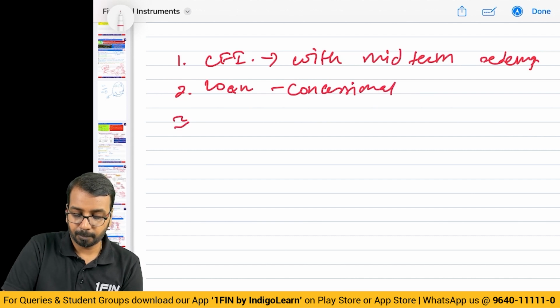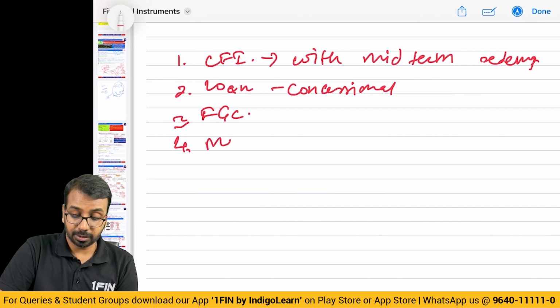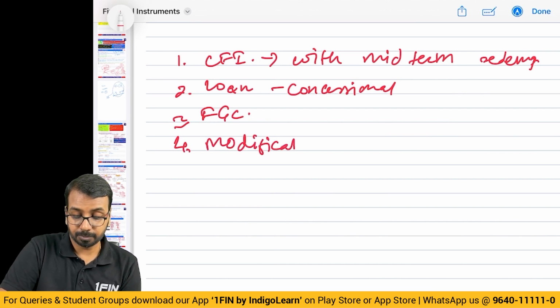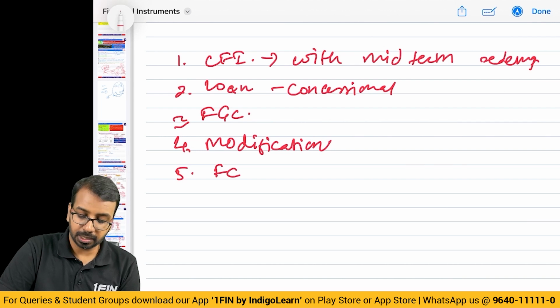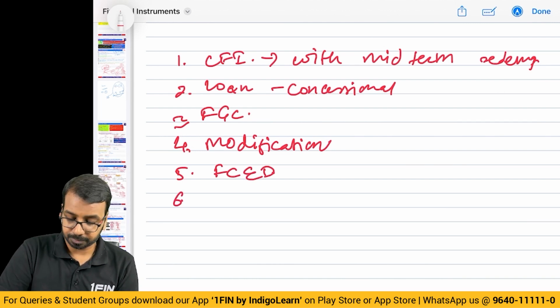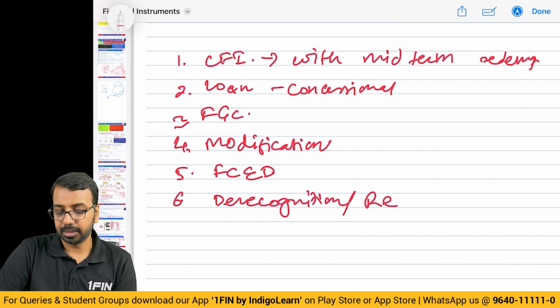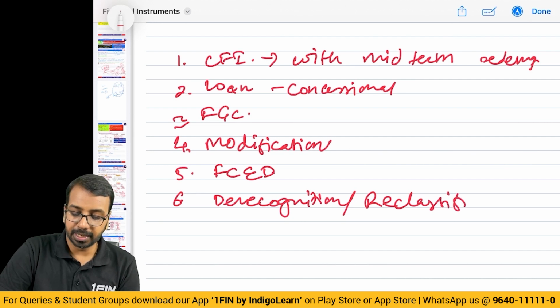Then you have financial guarantee contract, which you have to be careful about. Then you have modification accounting. Then you have foreign currency embedded derivatives, that also very, very important. Then you have derecognition related aspects and reclassification related aspect.